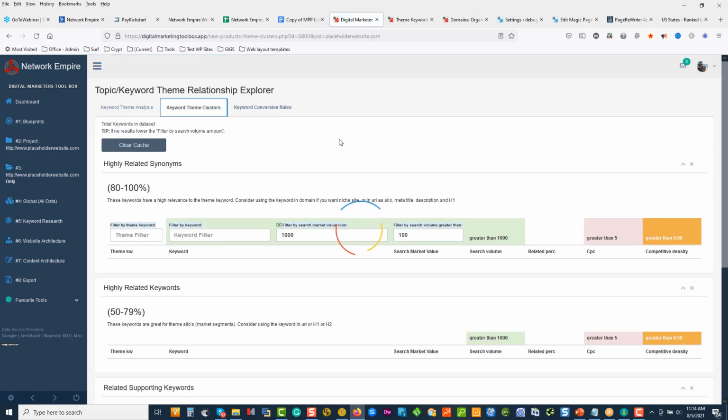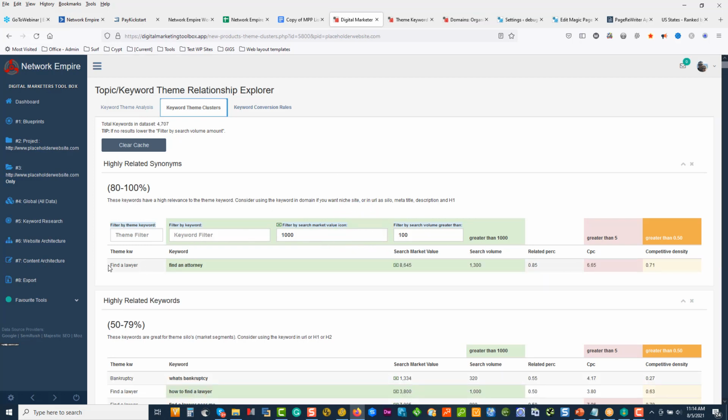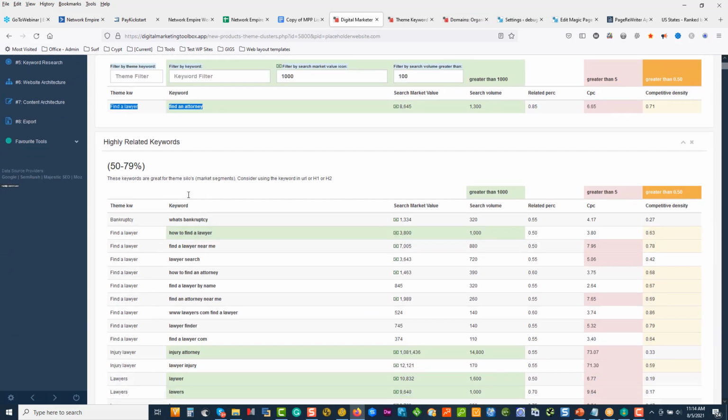Now, for the guys who don't know what a theme cluster is, a cluster is a grouping, and what we're doing is we're looking at how keywords are grouped together, how they're relevant. And you'll see once this page loads, we have filters. So if we've got find a lawyer, find an attorney, there we can see that there's a high relevance between those two. Here's our highly related terms.